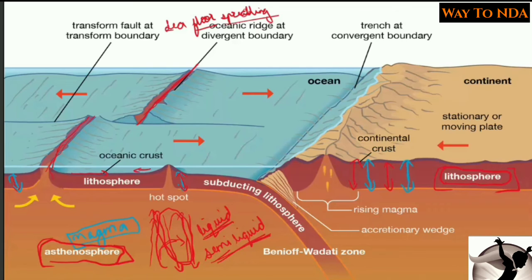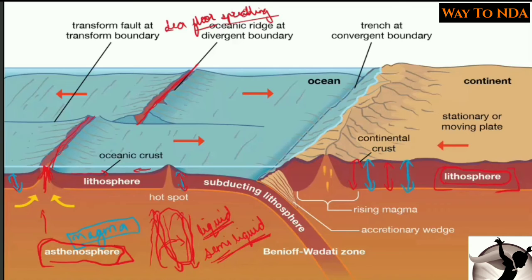Sea floor. And now as we know, in the earth's crust we have two types of crust, that is the oceanic crust as well as the continental crust. When we were studying about the interior structure of the earth, that time we studied that crust is divided into two parts, the continental crust and the oceanic crust. Now the continental crust is thick and the oceanic crust is thin. So when the crust is thin, it will be weak and an easy target for breaking by the convection currents from the asthenosphere.